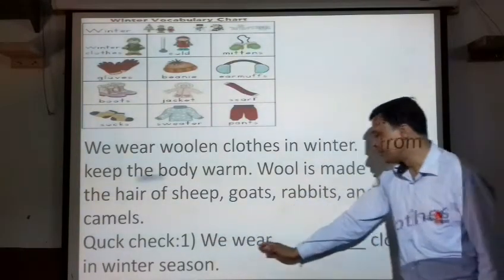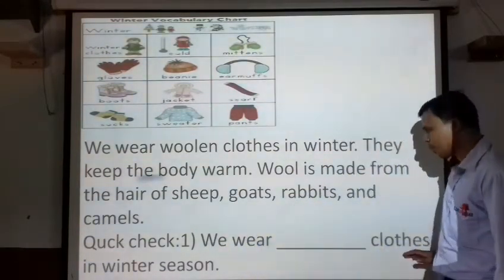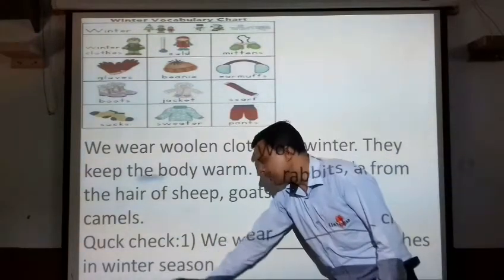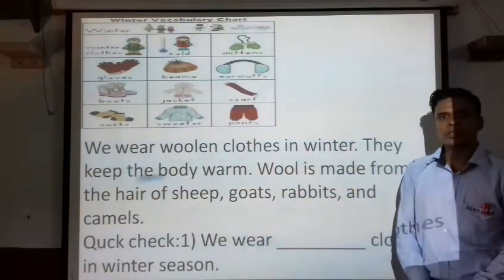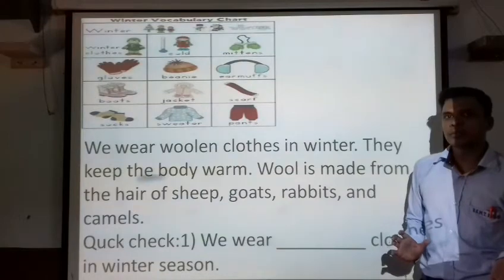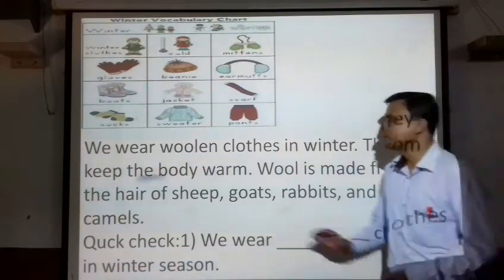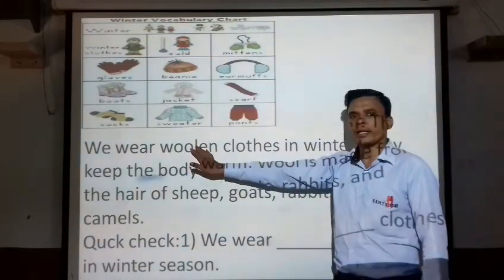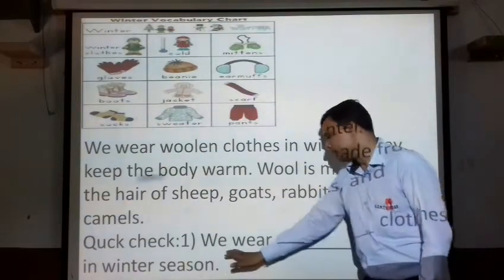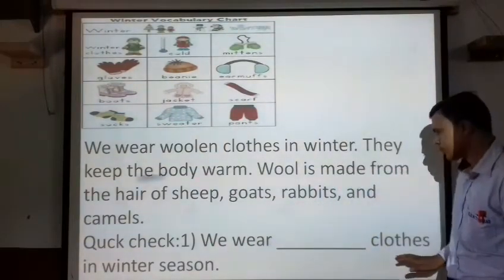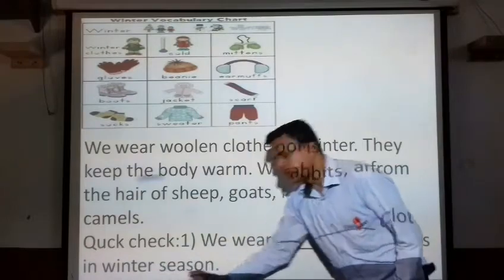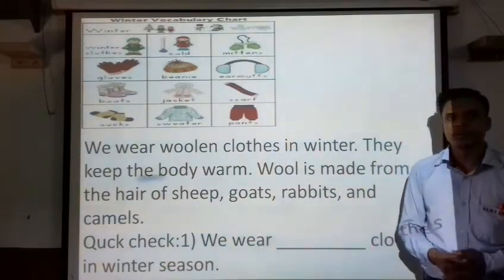First one is, we wear blank clothes in winter season. So students, what is the answer? Yes, the answer is W-O-O-L-E-N, woolen. We wear woolen clothes in winter season.